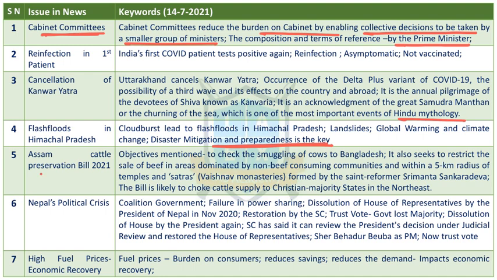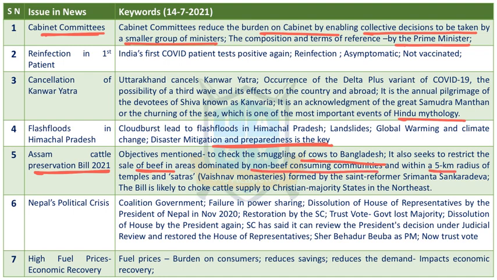Next issue is the Assam Cattle Preservation Bill 2021. Assam is going to introduce it in its legislature. The major objective mentioned behind this particular bill is to check the illegal smuggling of cows to Bangladesh. And it also seeks to restrict the sale of beef in areas dominated by non-beef consuming communities.